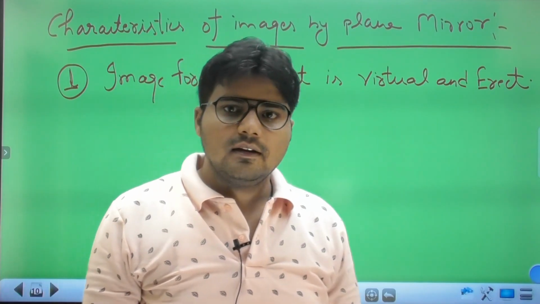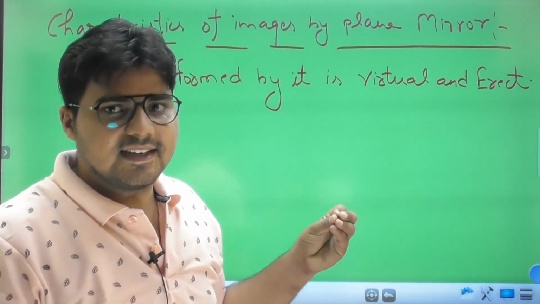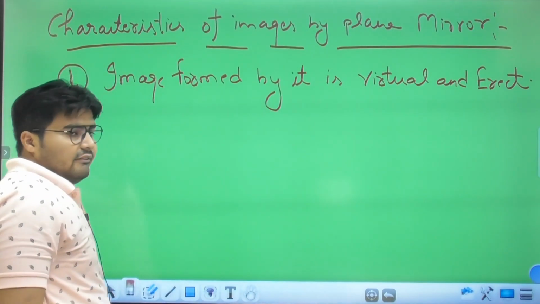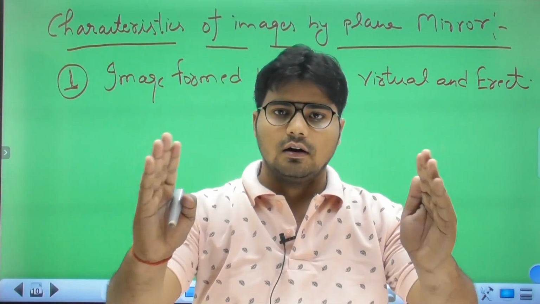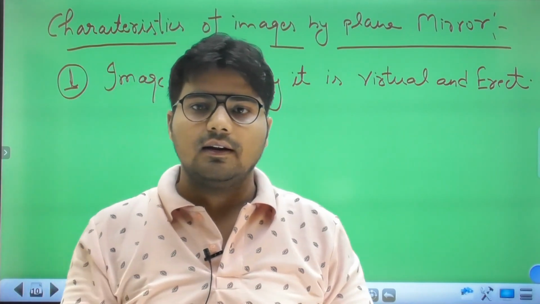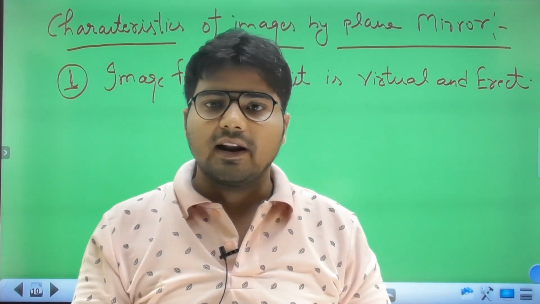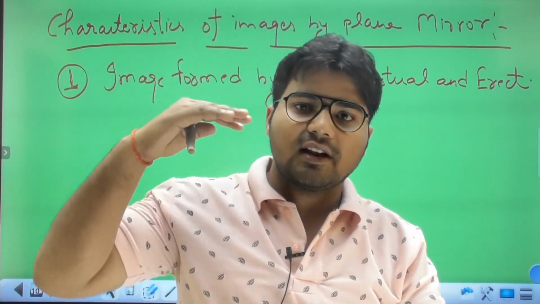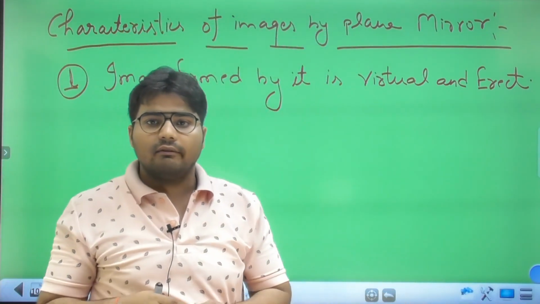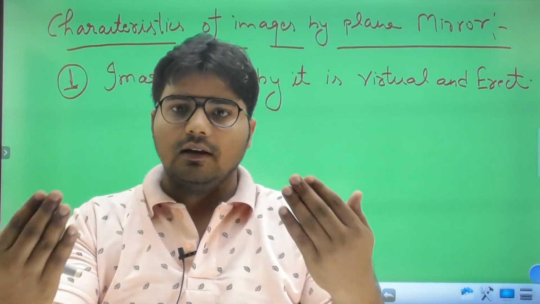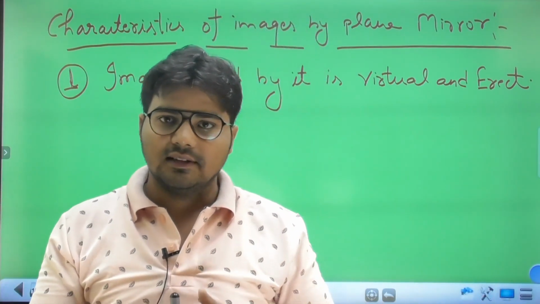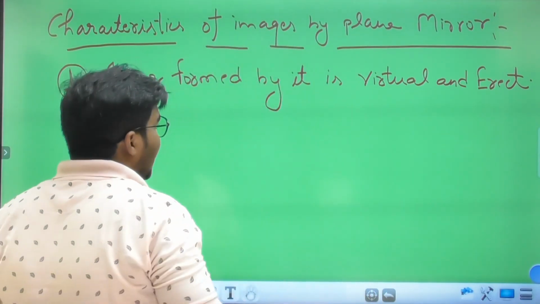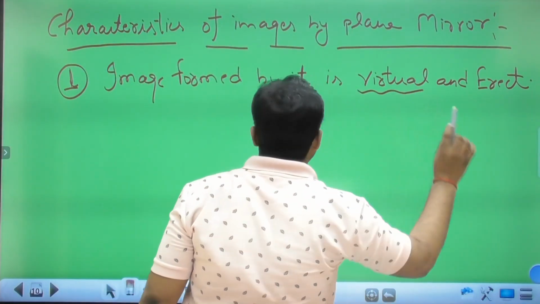The plane mirror image that is formed is virtual and erect. Erect means not inverted. When we stand in front of the plane mirror, our image is not inverted, so this one is erect, and the image that is formed is virtual.